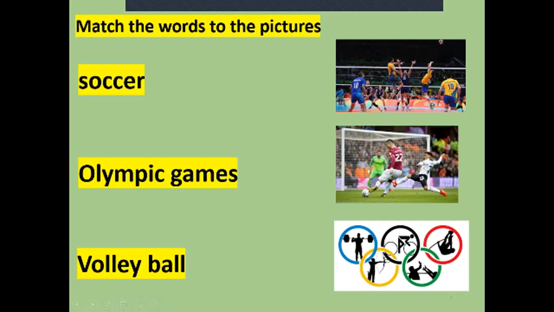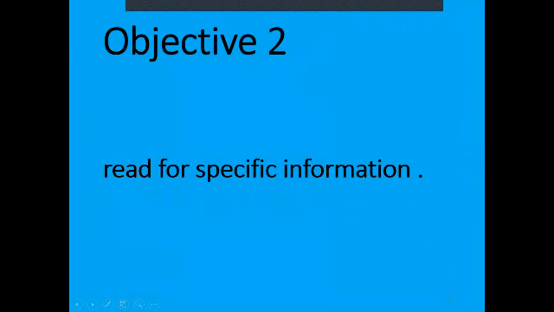And the Olympic Games take place in winter and in summer every 2 or 4 years. So Olympic Games is picture number 3. And the last one is volleyball, when the players jump very high and hit the ball. It must touch the ground of the other team. So this is called volleyball. So we have soccer, picture number 2, Olympic Games, picture number 3, and volleyball, picture number 1. So now we finished the words of the lesson.